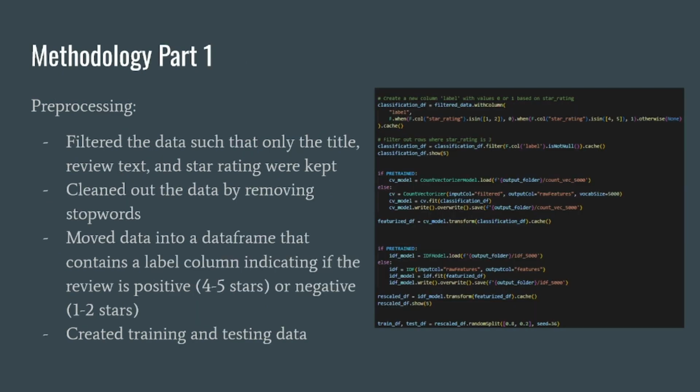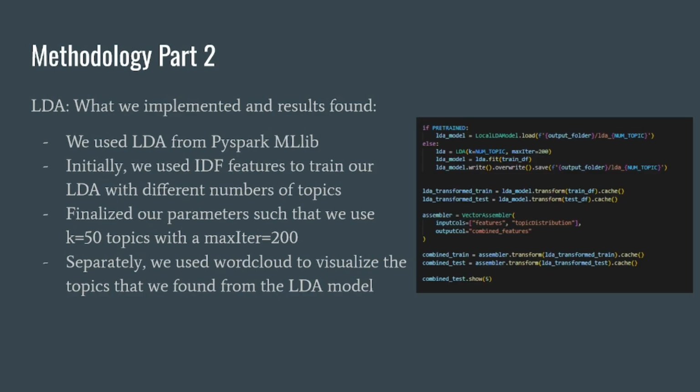For the pre-processing part, we filter the data so that we only keep the title, review text, and star rating. We clean the data by removing stop words. And we create a label for each review, such that a review is positive with 4 or more stars and negative with 1 or 2 stars. And we created training and testing data from that.